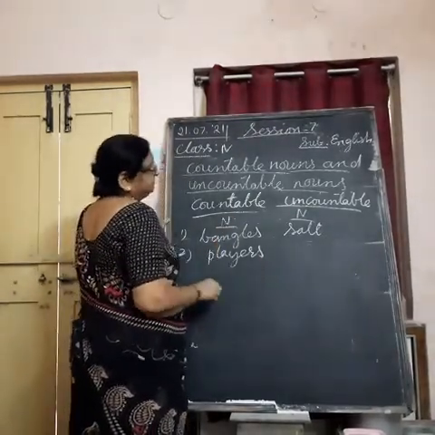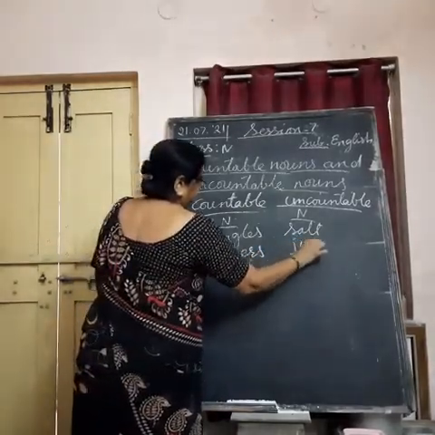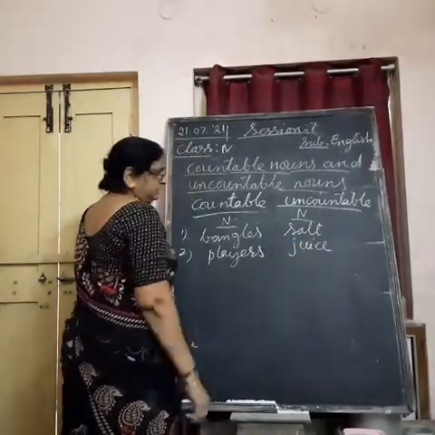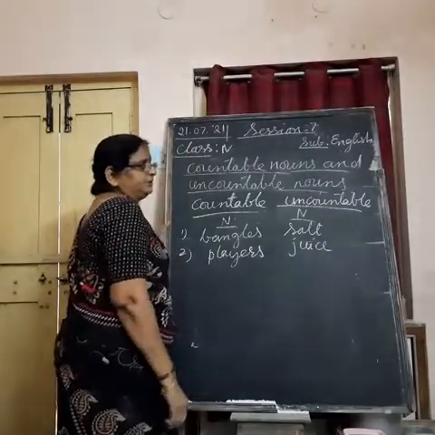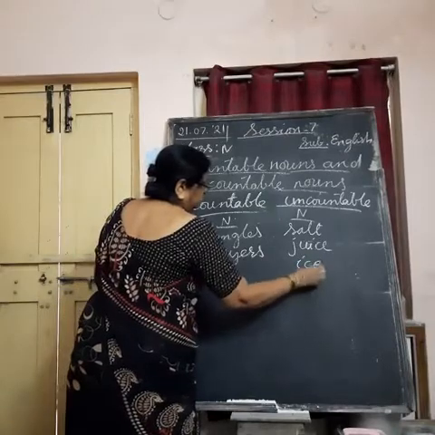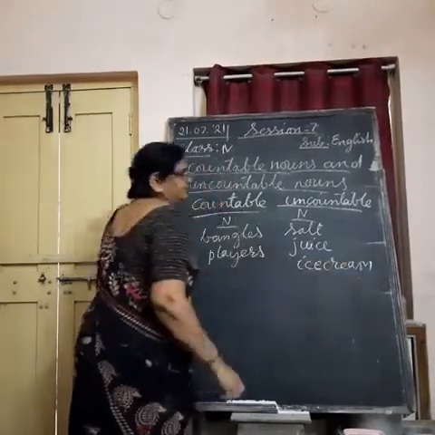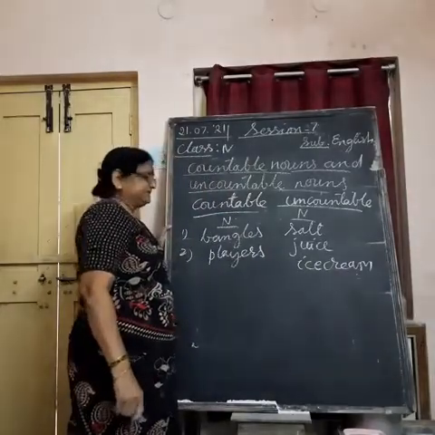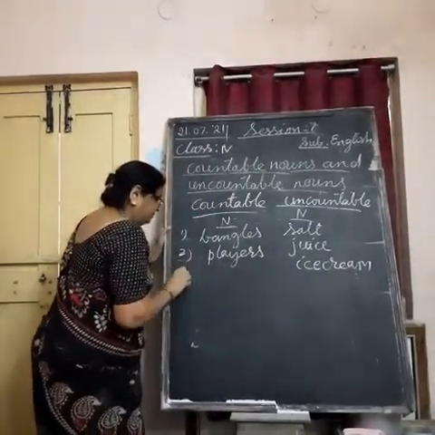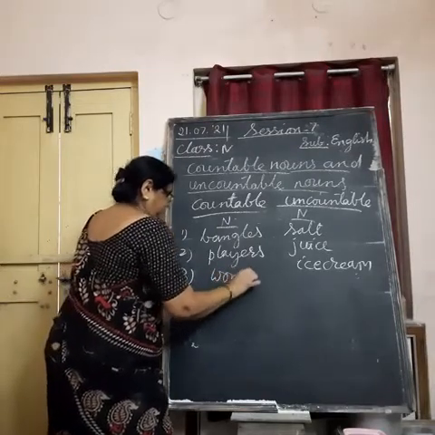Third, if I say juice, you cannot count. If I say ice cream, you cannot count in number; its volume you can count. Cones, candies, etc. Woman you can count.